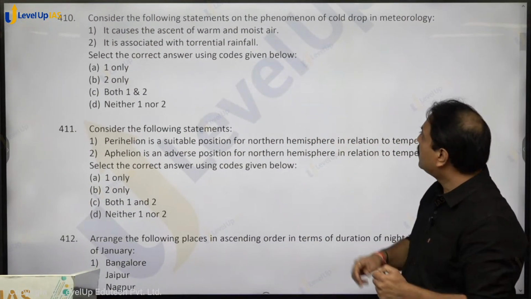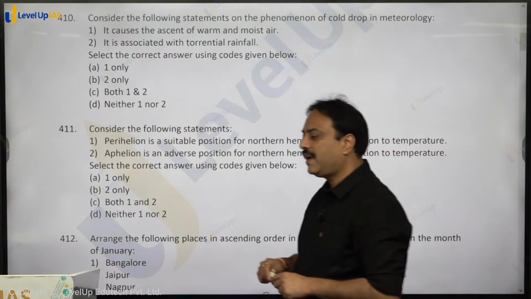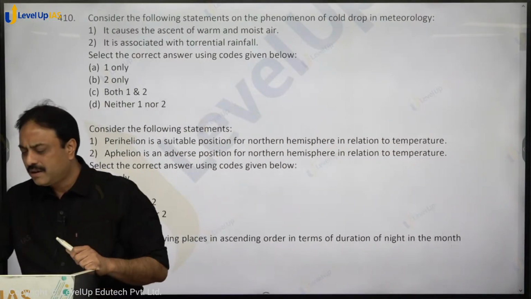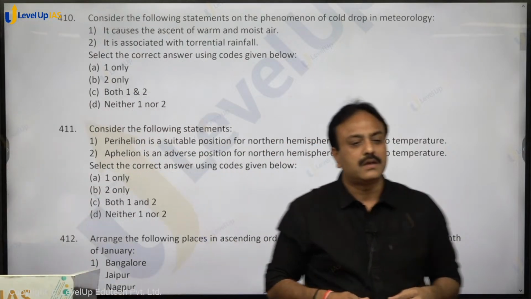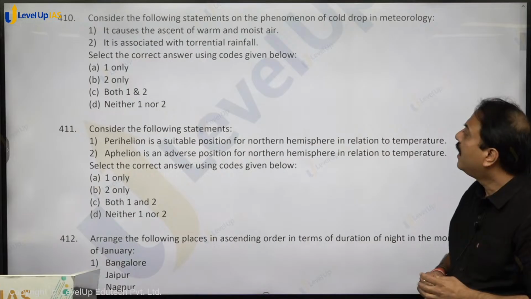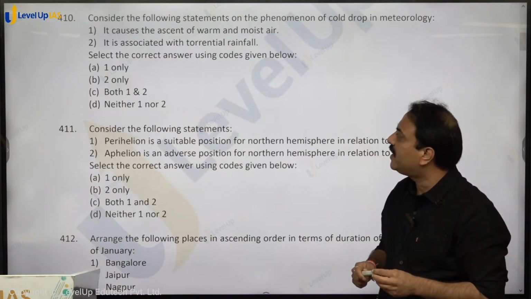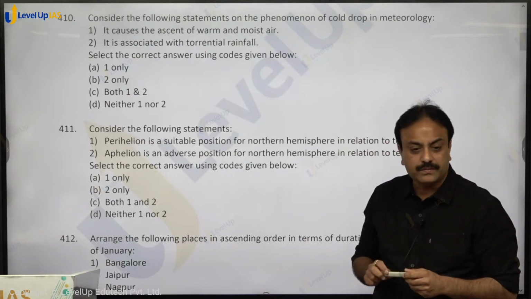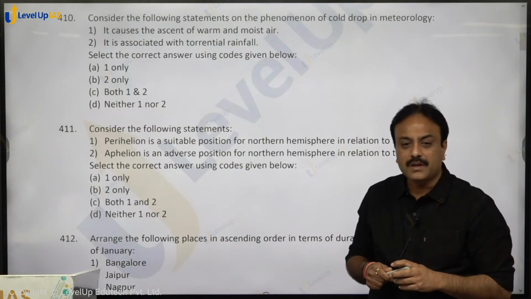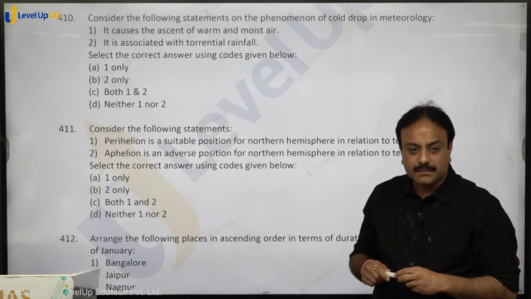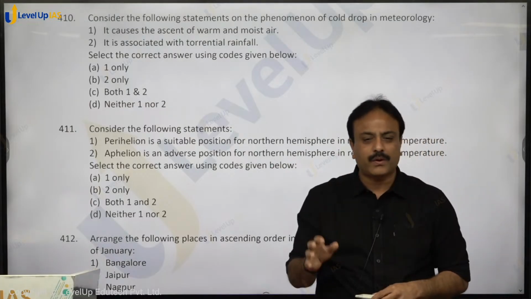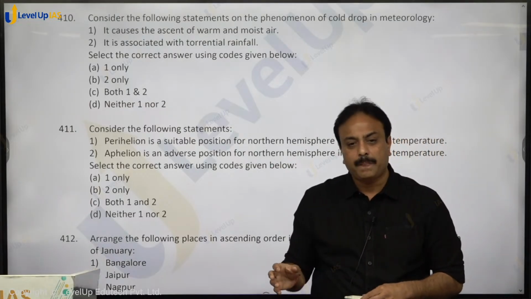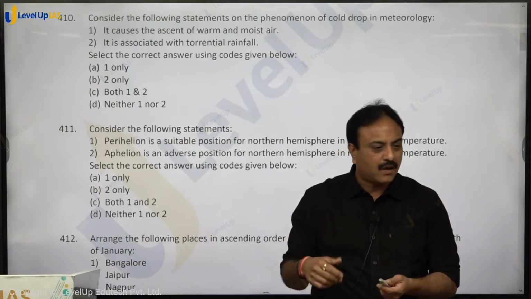Consider the following statements on the phenomena of cold drop in meteorology. What is cold drop? It causes the ascent of warm and moist air. It is associated with torrential rainfall. Any idea about cold drop? Cold drop is basically cold air that gets detached from the polar jet stream. The polar jet stream is there around the polar area.